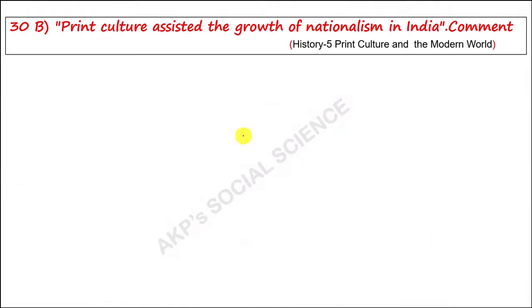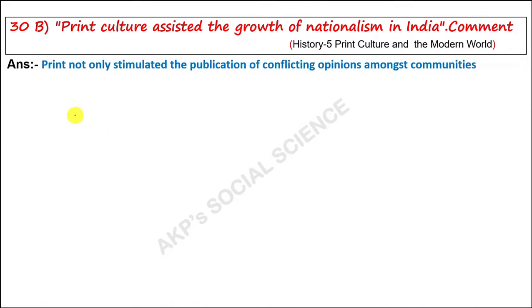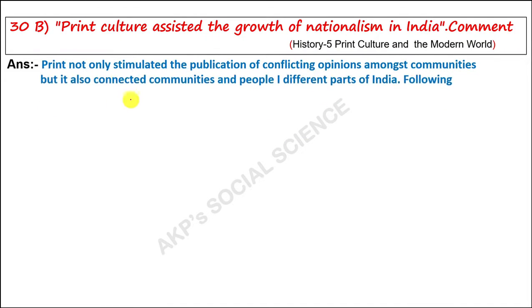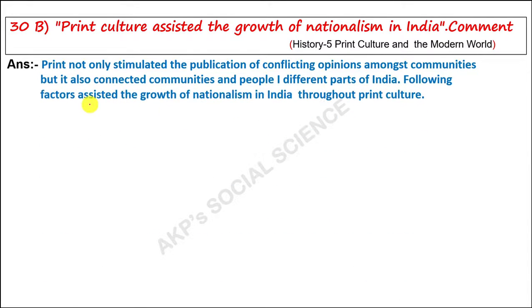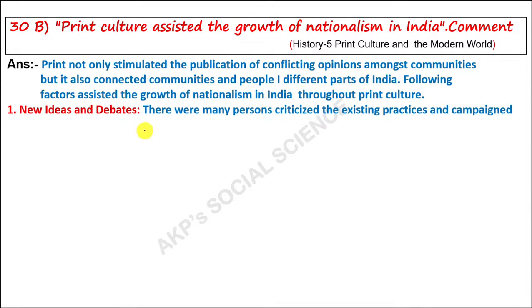Next question. Print culture assisted the growth of nationalism in India. Comment. This is from History, 5th lesson, Print Culture and the Modern World. First, print not only stimulated the publication of conflicting opinions among communities, but also connected communities and people of different parts of India. The following factors assisted the growth of nationalism in India through print culture. So, the first one is new ideas and debates.